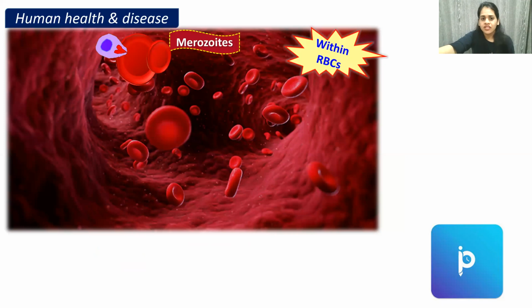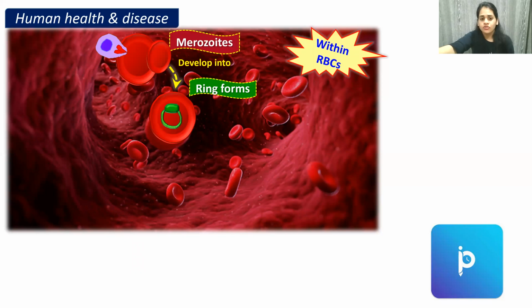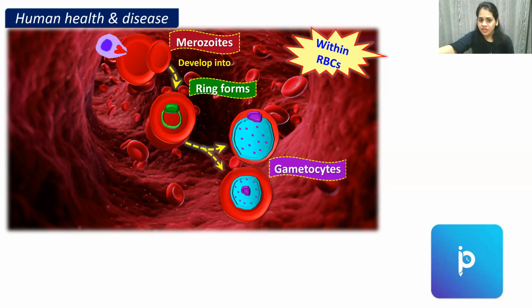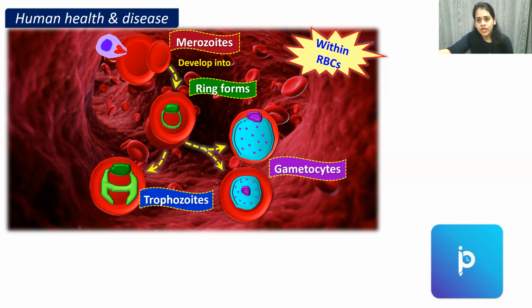And within the RBC, these merozoites will develop into a ring-form-like structure. Now this structure will show two things. First, it will form gametocytes, or it will develop into trophozoites. So once merozoites infect the RBC, they form a ring-form-like structure, and after that they form either gametocytes or trophozoites.